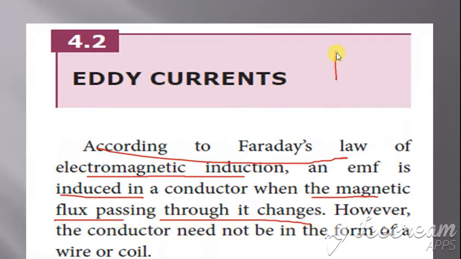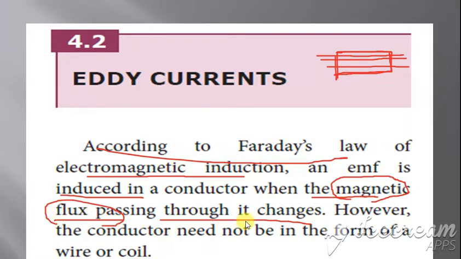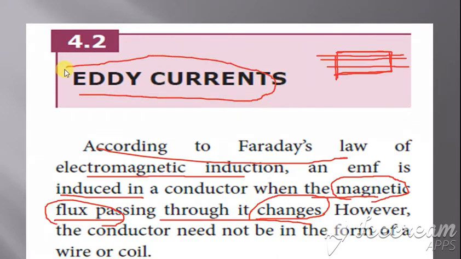So we already know the term magnetic flux, is it not? What is meant by magnetic flux? The number of magnetic lines crossing through a certain area. So this is the area, and how many lines are crossing in this area? That is said to be magnetic flux, is it not? And if that magnetic flux changes, a current is formed, and that is said to be the eddy current.